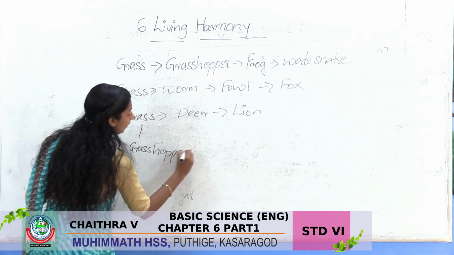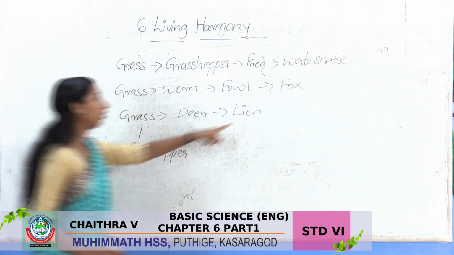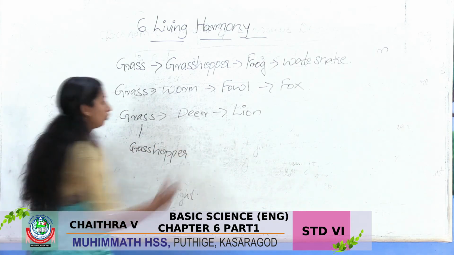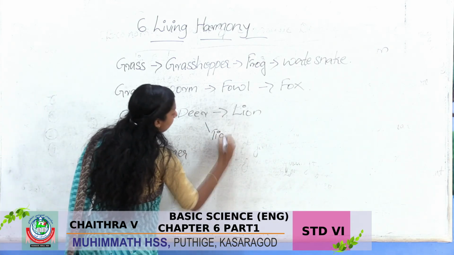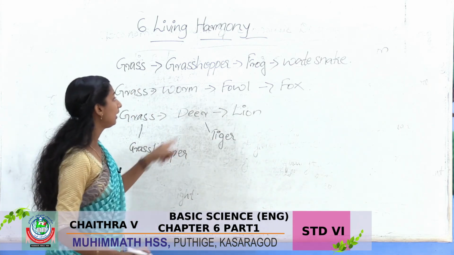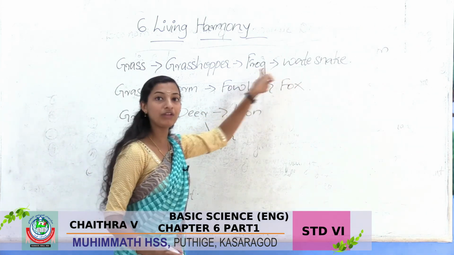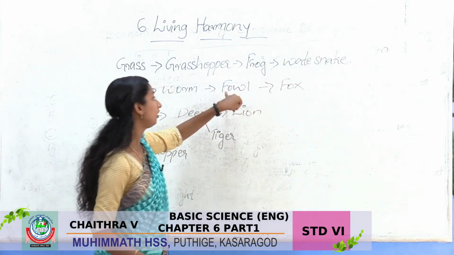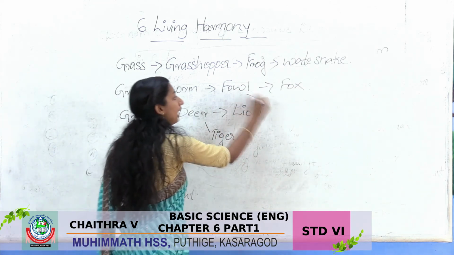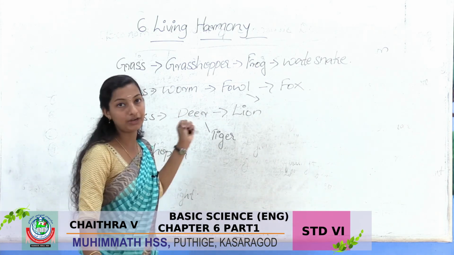Only deer feed grass? No, grasshopper depends. Here look, lion feeds deer. Only lion feeds deer? No, tiger. Then there are many other animals. Like here we can see frog. Water snake only feeds frog. Otherwise here fowl. Only fox feeds fowl? No, we know that there are many other animals also depend on these things.